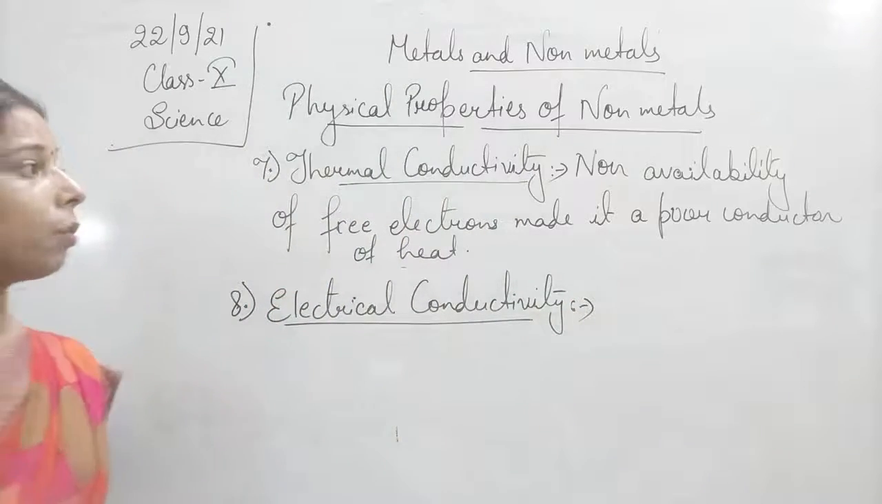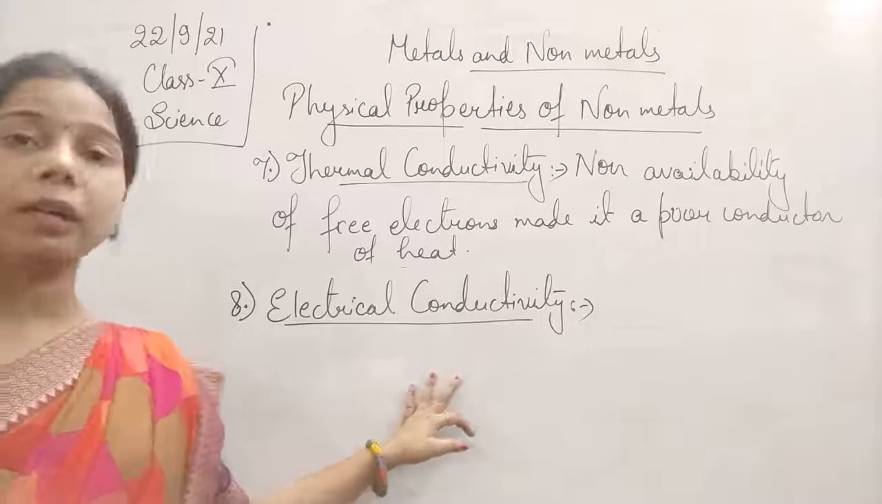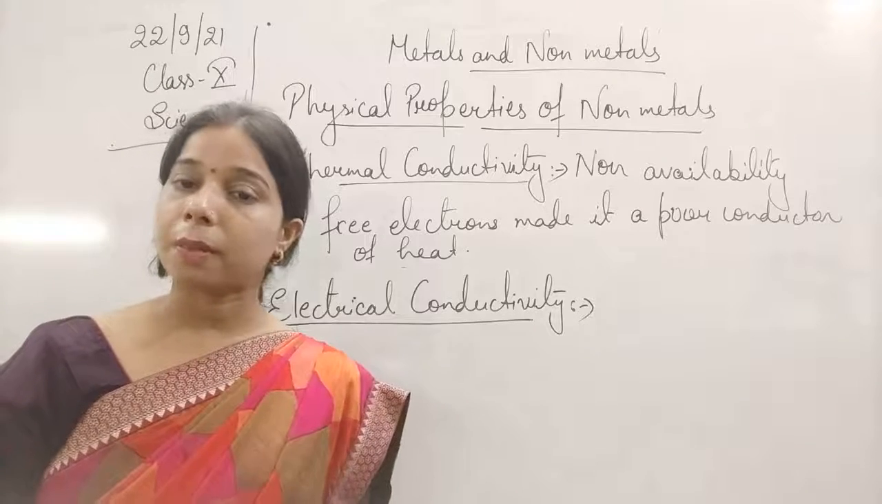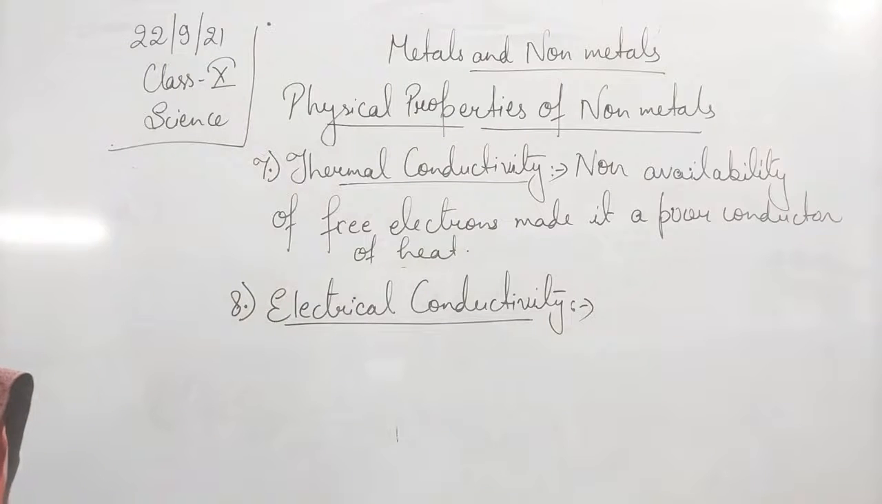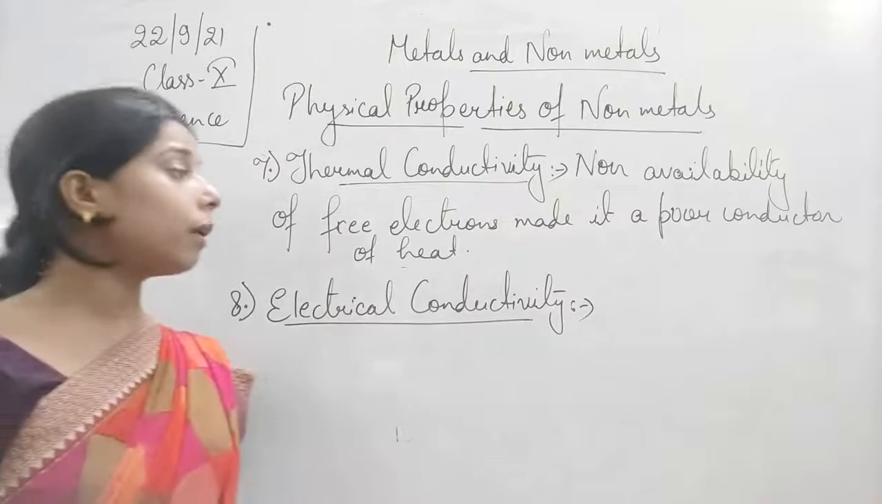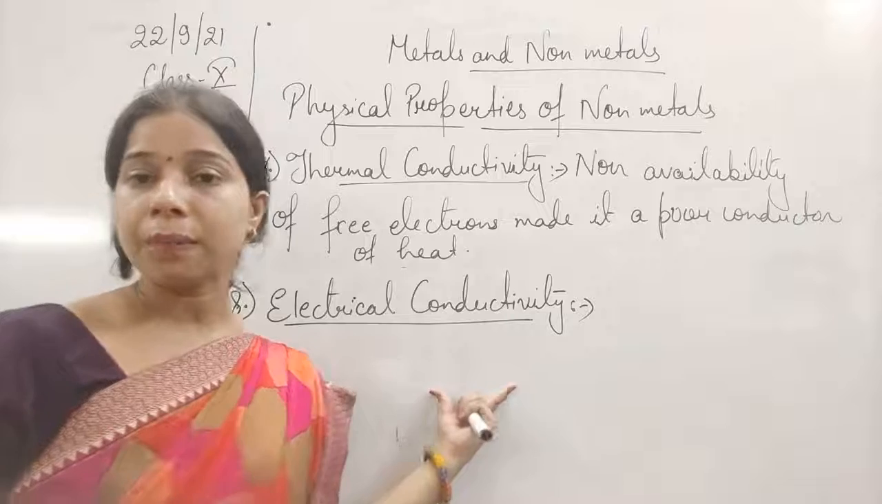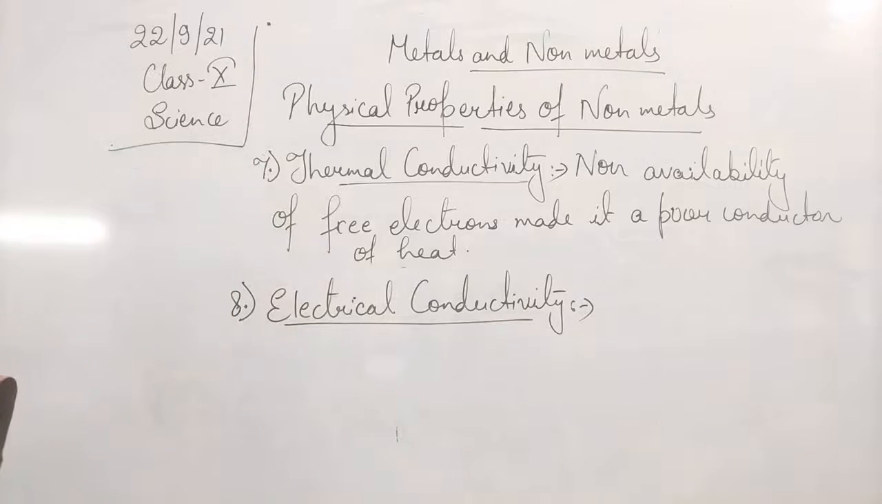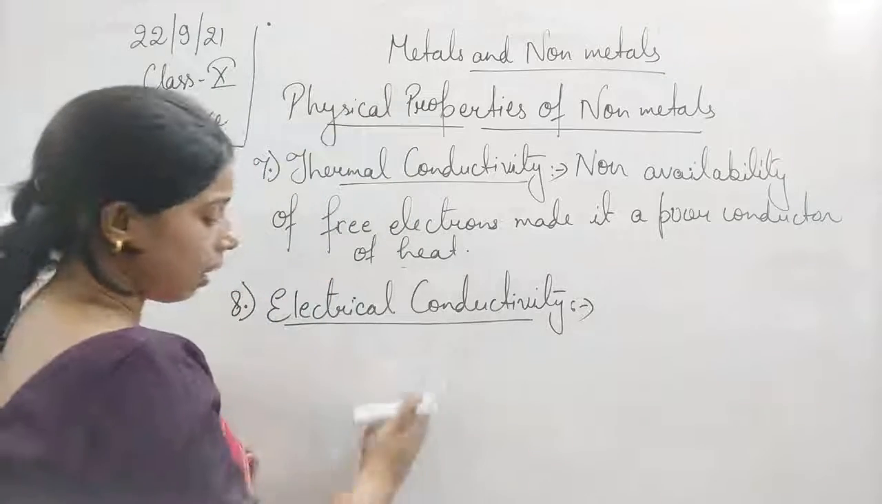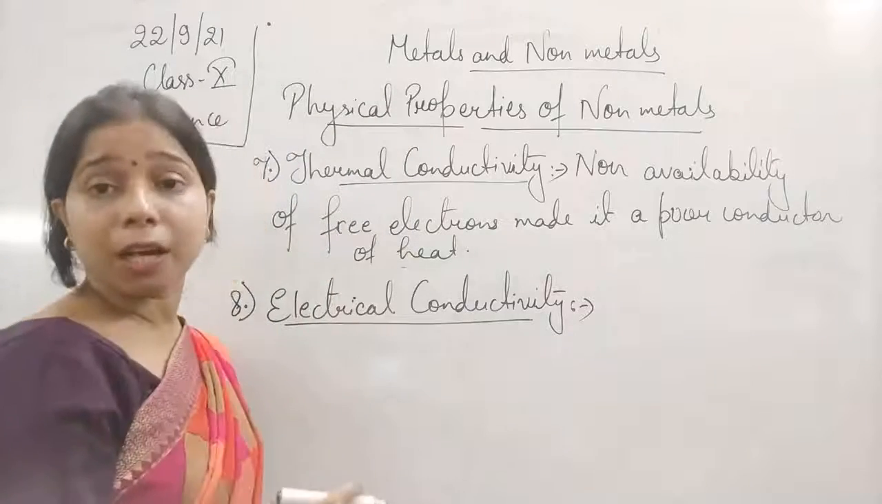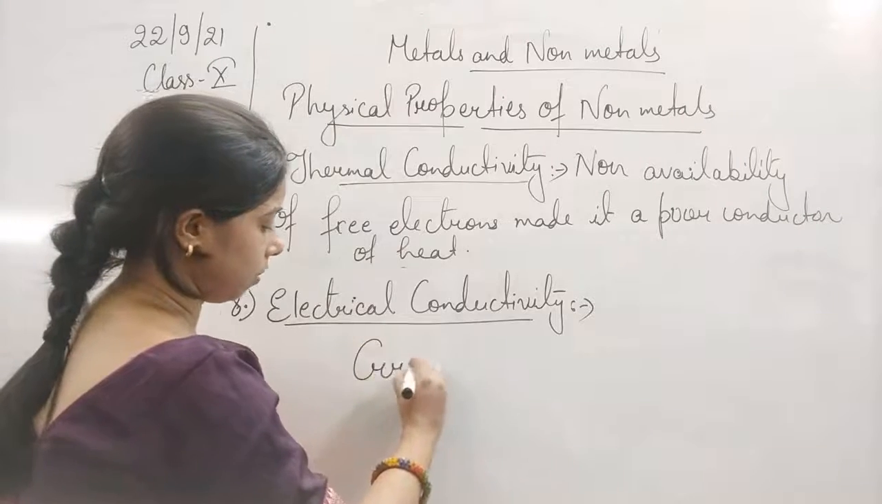Non-metals are also poor conductors of electricity. Metals are very good conductors, which is why they are used for making electric wire. In case of non-metals, they are poor conductors of electric current, so they are bad conductors of electricity. Although again there is an exception, and that is another form of carbon, which is graphite.